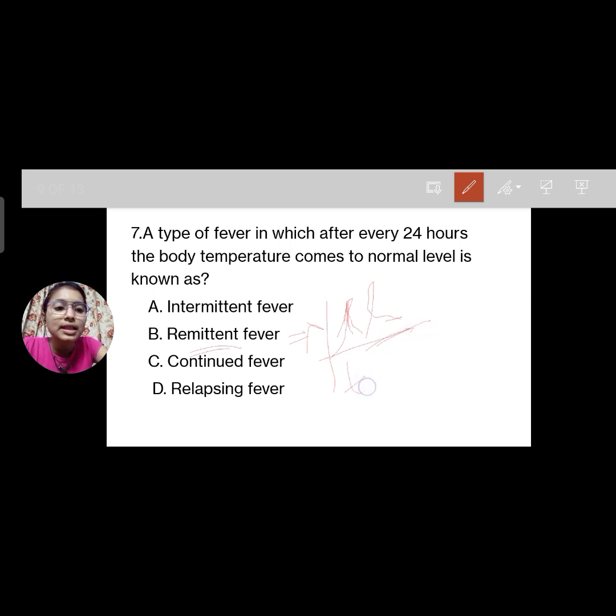It is seen in typhoid, that is the remittent fever. Then continuous fever means the fever continues in a sustained way. And relapsing fever means the fever comes back after a few days or after a few weeks, the temperature comes again. Okay.